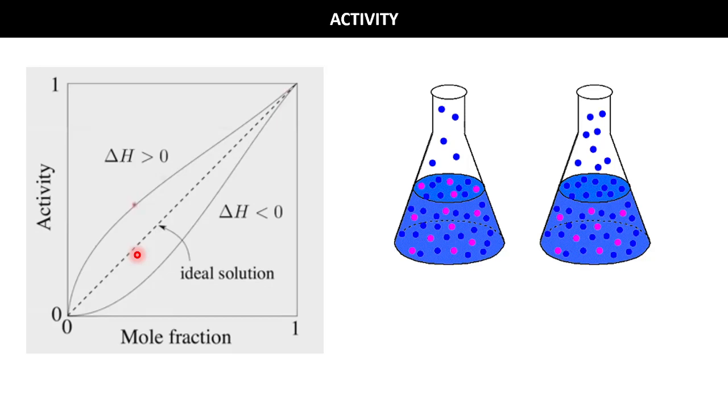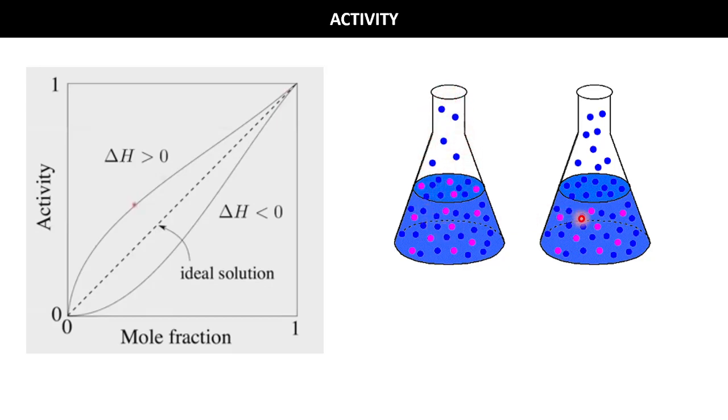So let's understand what I am trying to say by this figure. There is a solution of A and B atoms, and we have heated, the temperature is room temperature, where A atom has created a vapor pressure. Now if there is no interaction between the A and B atoms, two different kind of atoms, we will get a vapor pressure PA.